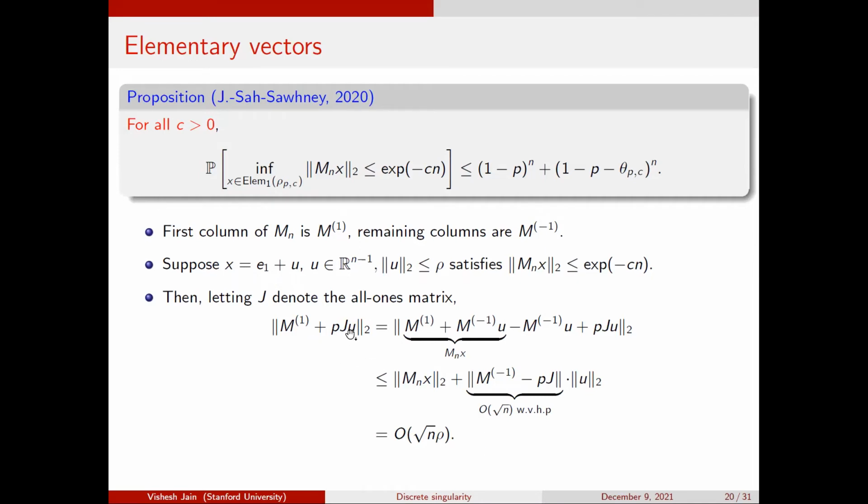Ju is a constant vector, because it's the all ones matrix, so everything is going to be the same. So pJu is some constant vector, and what this is saying is that if this bad thing happens, then at least I have some structural information about the first column: it must be very close to a constant vector. You can prove this using the triangle inequality and some manipulation, which is not super interesting. So the upshot is that M1 is very close to a constant vector.